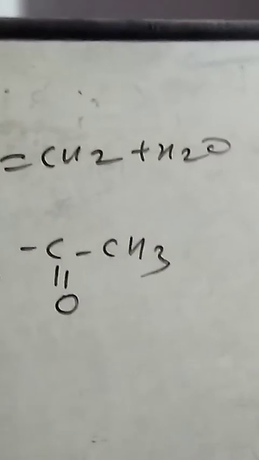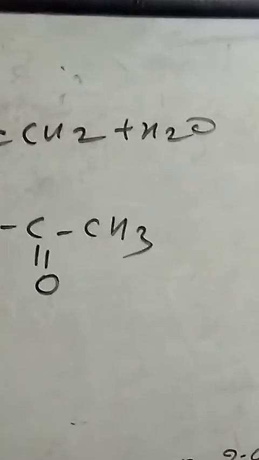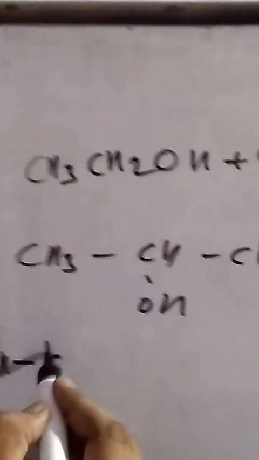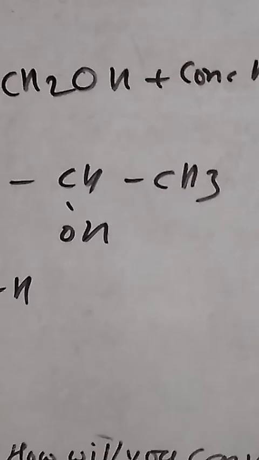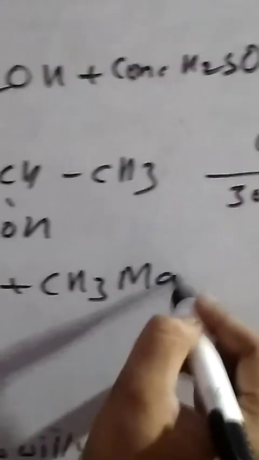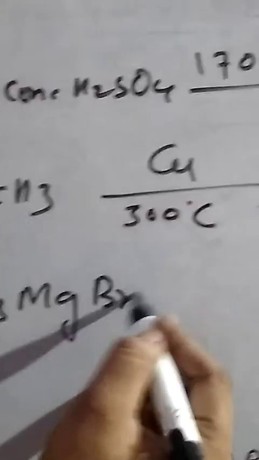Another question: formaldehyde is treated with methyl magnesium bromide. What happens? We get ethyl alcohol. The chemical formula of formaldehyde is HCHO, and it reacts with CH3MgBr, the Grignard reagent.